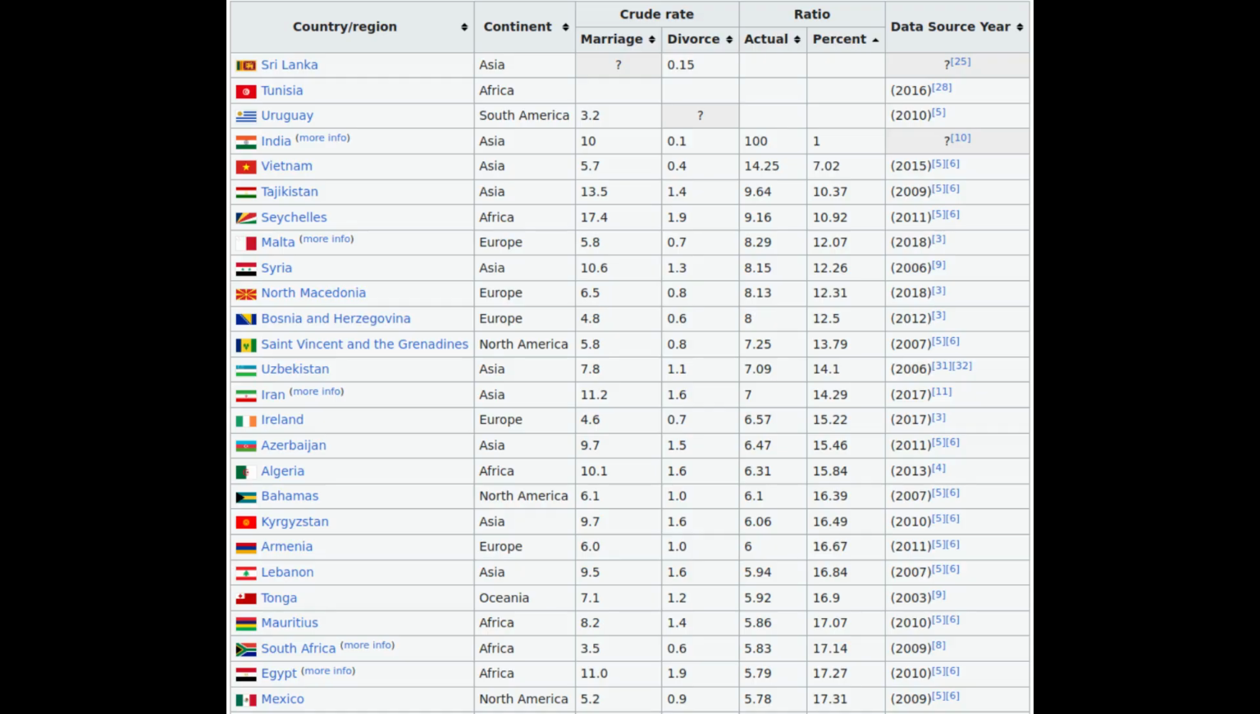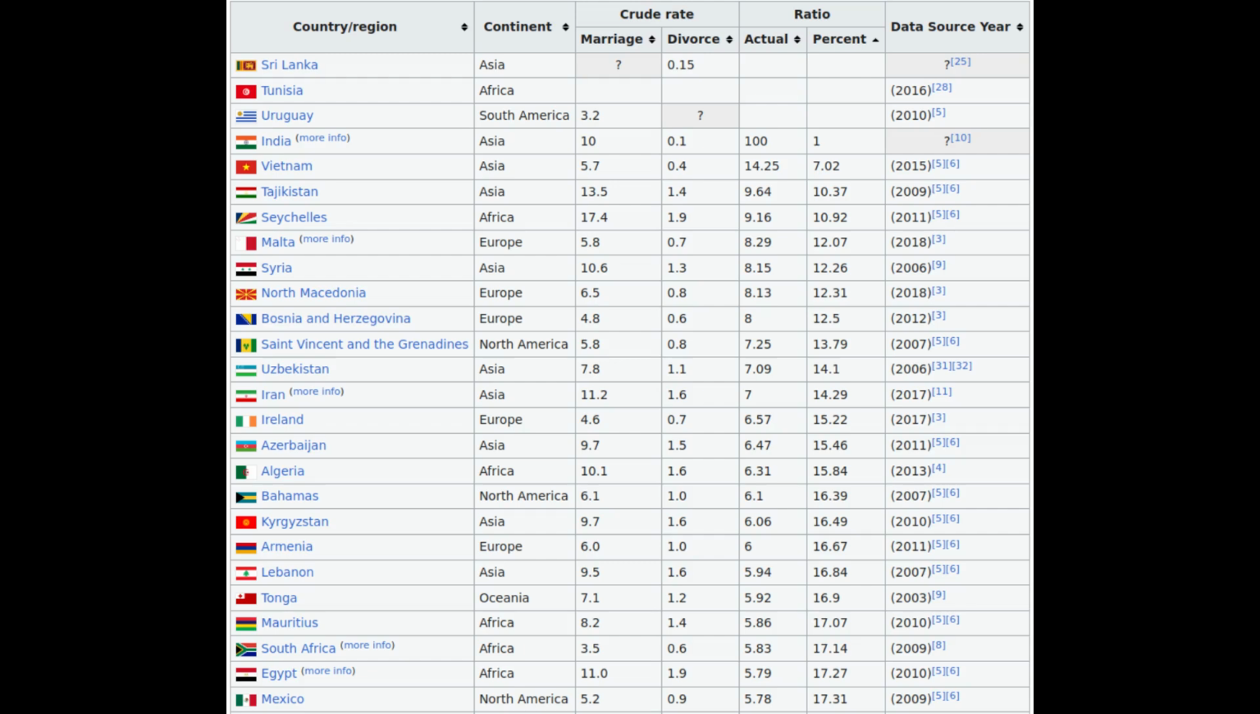On Wikipedia you can find a summary of divorce statistics for about 100 countries in the world. Please note that these are half of the world's countries, not all countries. As I mentioned at the beginning, we are not interested in the crude rate column, only the ratio percent column. In this table, countries are ordered from those in which marriage is the most permanent.